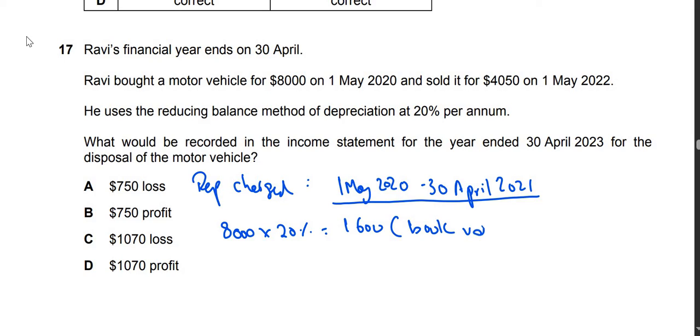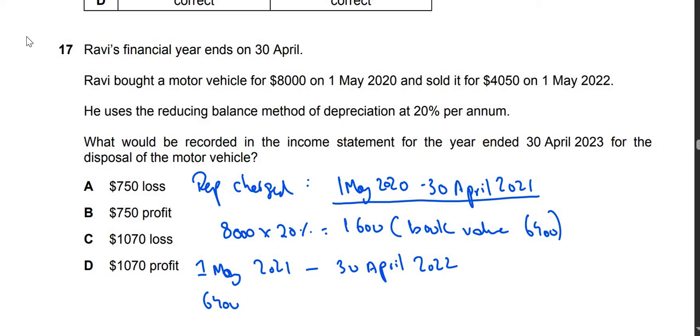Book value basically means cost of asset minus depreciation. It's 6400. Alright. Now, from 1st May 2021 till 30th April 2022, we will do 6400 multiplied by 20%, which is 1280.